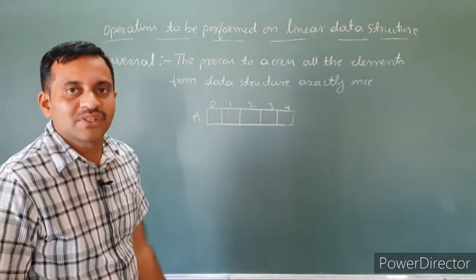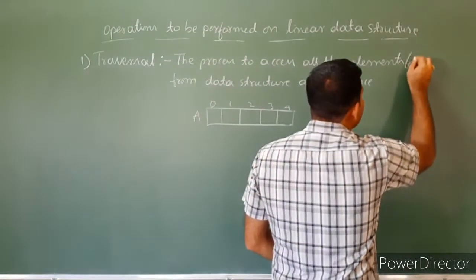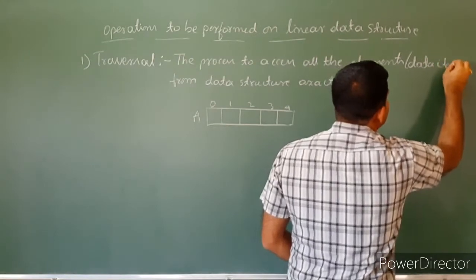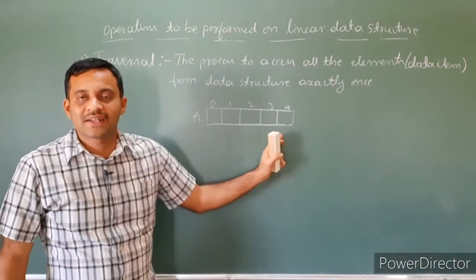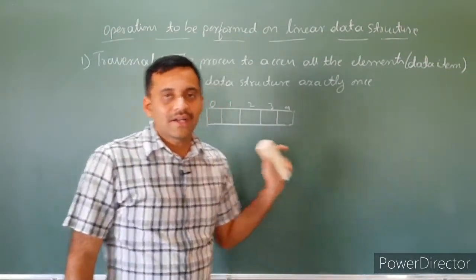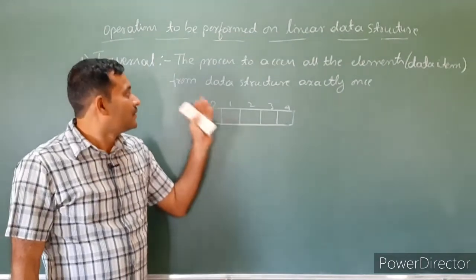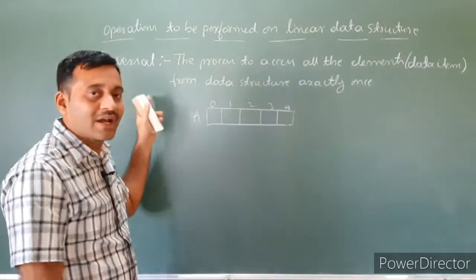Data items are called elements. Both are the same. In an array we call them elements; in a data structure we call them data items. The process to access all the data items from the data structure exactly once is called traversal.